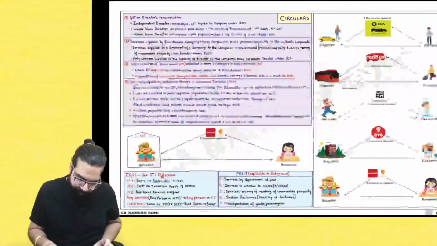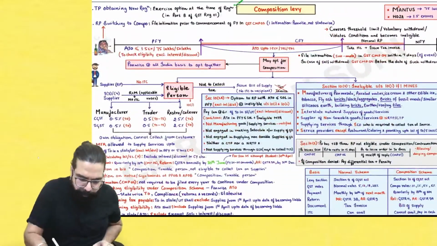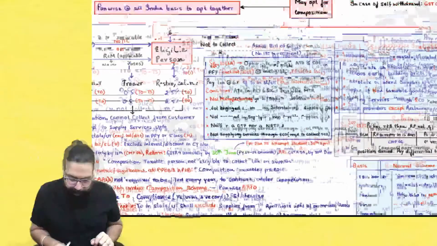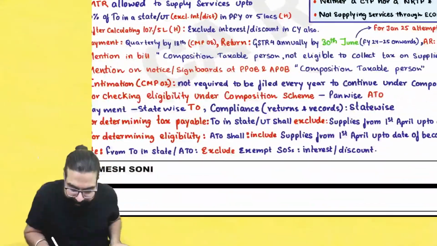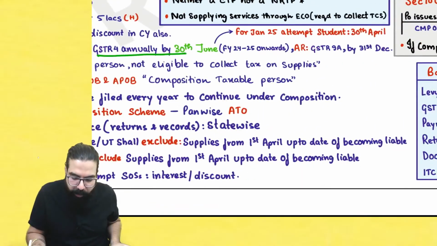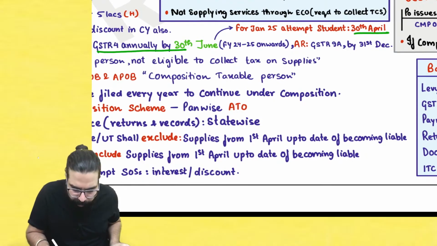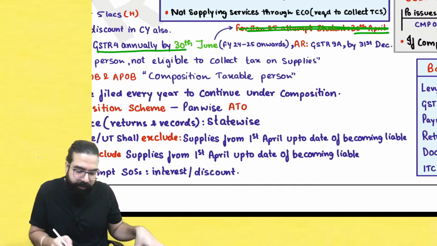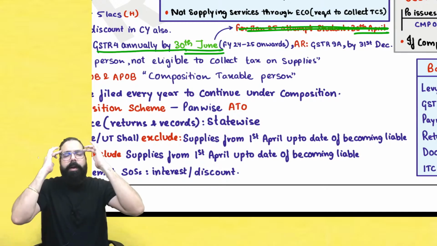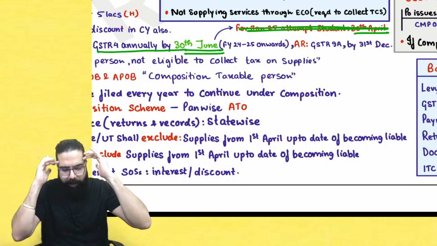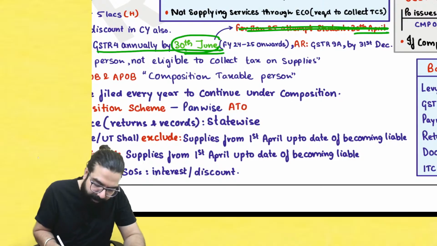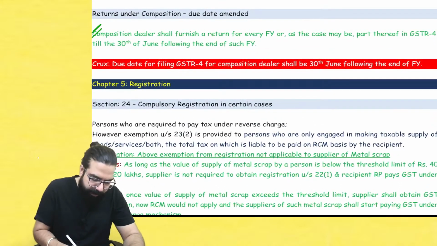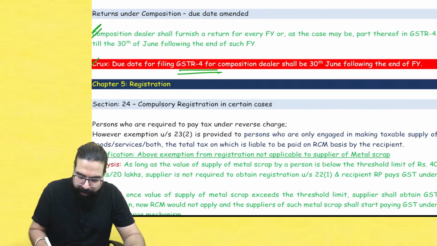Chalo, let's go ahead. Now, there is no amendment in this. In the composition chapter, the next amendment: listen, this I had already told in the chart. The GSTR 4 return due date was 30th April, but it was only till the January attempt. I had told you for the January attempt it is 30th April. But now what is the due date for GSTR 4, sir? The GSTR 4 due date is 30th June. So remember, the GSTR 4 composition dealer due date is 30th of June. Please remember this. In the chart book it is already written, so nothing has changed in the chart book. So for the composition dealer, the due date for GSTR 4 is 30th of June.